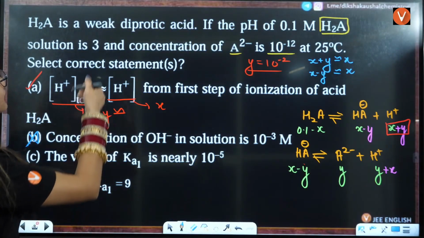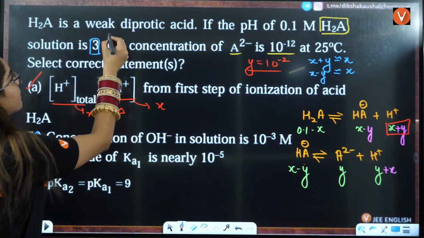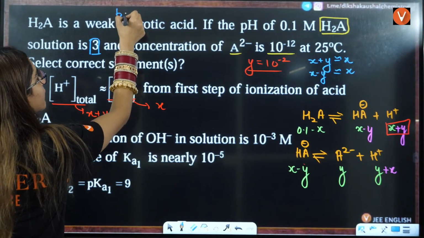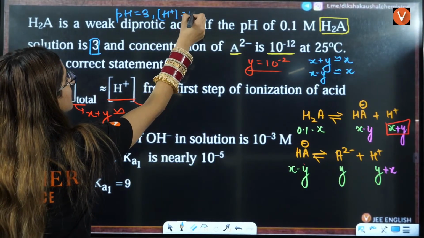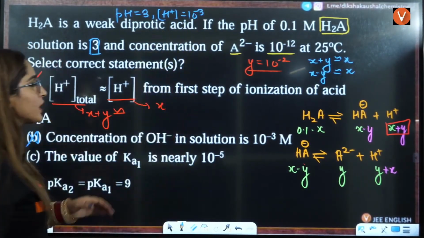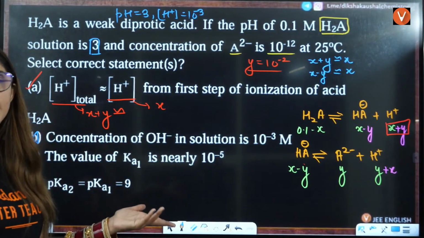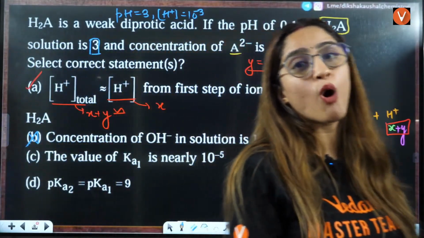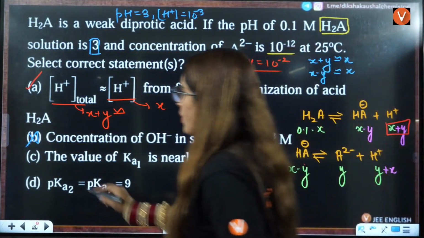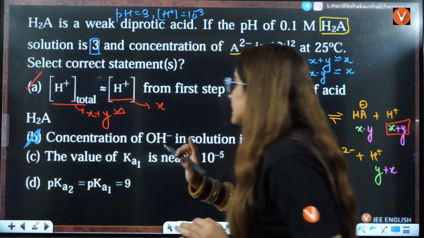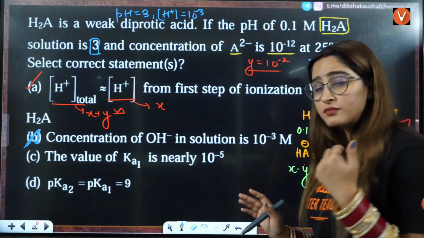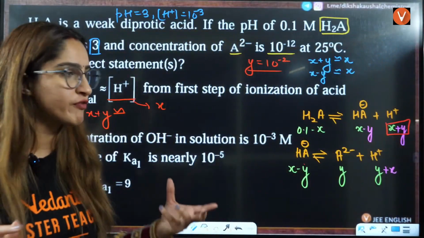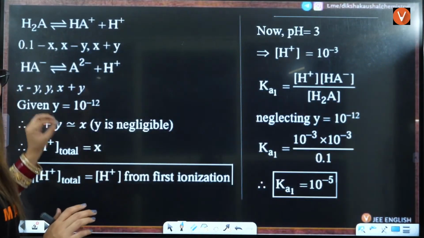We know that if pH is 3, then H positive concentration is 10 raised to power minus 3. How can you say concentration of OH negative? No, concentration of H positive is 10 raised to power minus 3, not OH negative. That is also incorrect. The value of Ka1 is nearly 10 raised to power minus 5. For that, you have to see the value of Ka1. So how to find the value of Ka1?